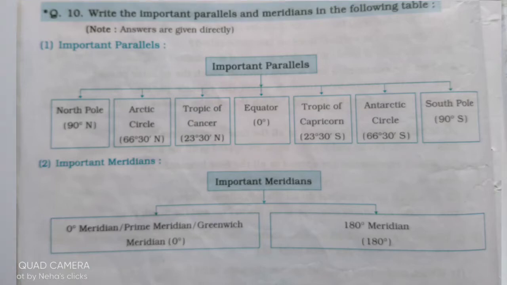Important parallels. First you will write North Pole, 90 degree north. Second, Arctic Circle, 66 degree 30 minutes north. Third box, you will write Tropic of Cancer, 23 degree 30 minutes north. In the fourth box you will write Equator, 0 degree. In the fifth box you will write Tropic of Capricorn, 23 degree 30 minutes south. In the sixth box you will write Antarctic Circle, 66 degree 30 minutes south, and South Pole, 90 degree south.